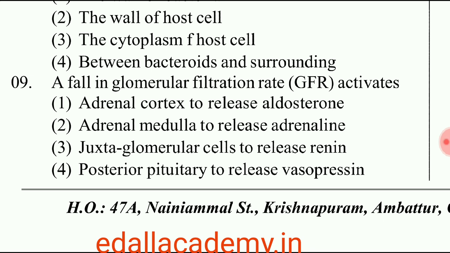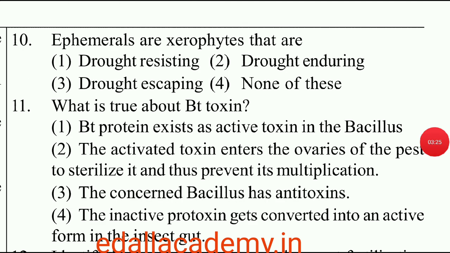Question number 9. A fall in glomerular filtration rate activates. So the answer is juxtaglomerular cells to release renin. It activates to release renin. So the correct option is 3. Question number 10. Ephemerals are xerophiles that are generally called as drought escaping organisms. So the answer is 3.